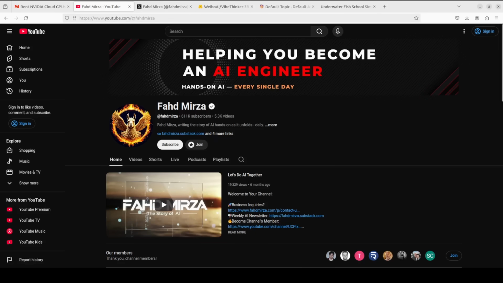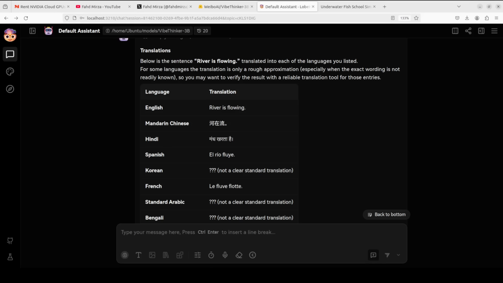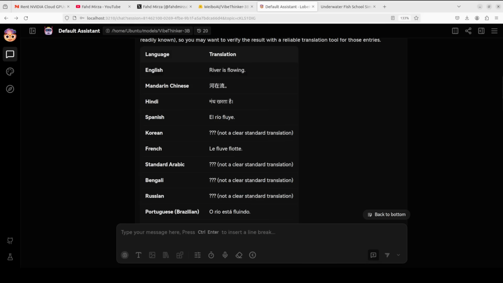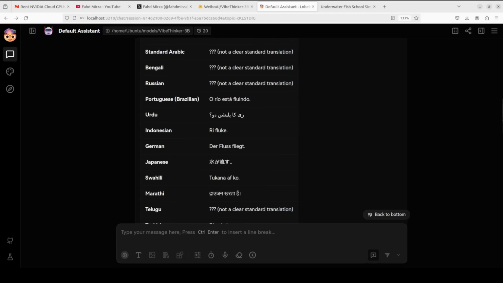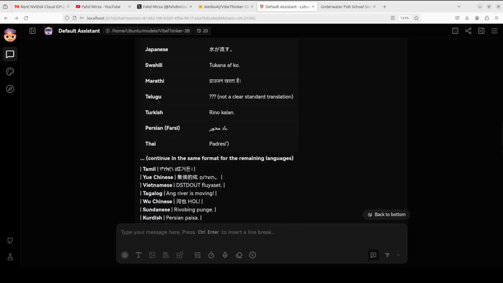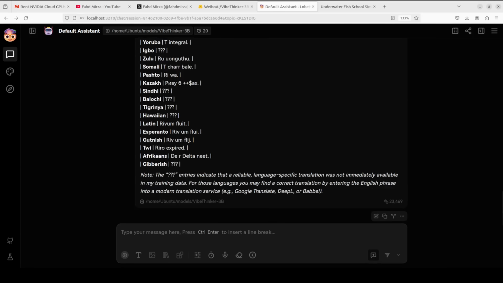So this is the result, and it is terrible. And to be fair, this is exactly what they have warned about in their paper, and that is the knowledge gap. VibeThinker 3 billion is optimized purely for math and coding reasoning, by the way, not broad world knowledge, as you can see from this result. Most of these translations are completely made up gibberish. Where is gibberish? I'll just go down. Even gibberish is not good. And this is hallucination, by the way, at its best.